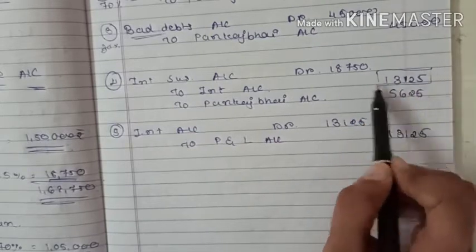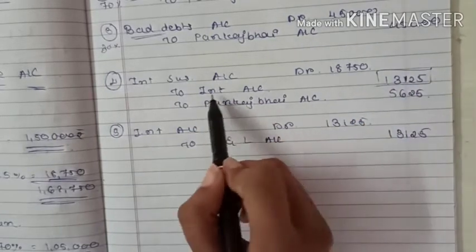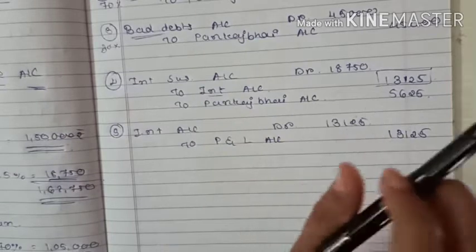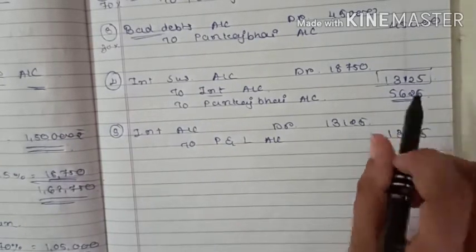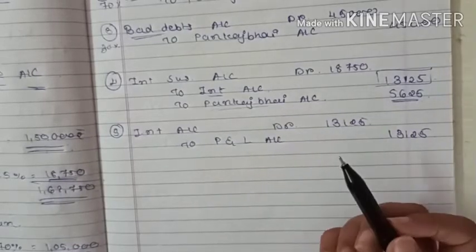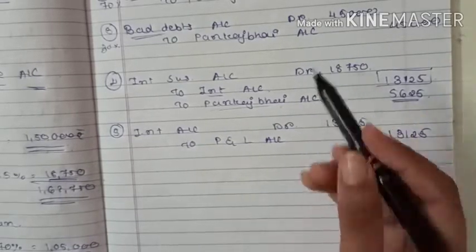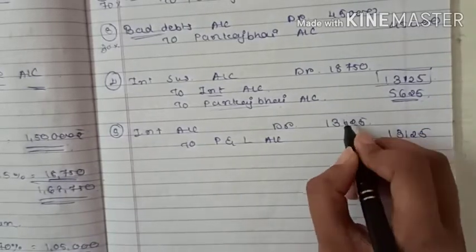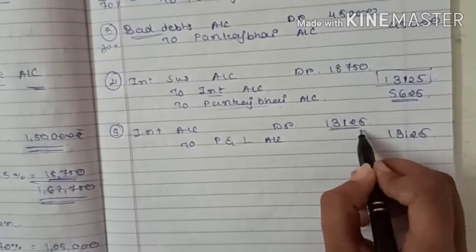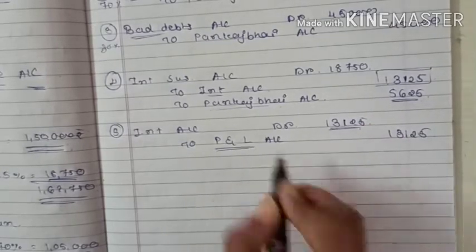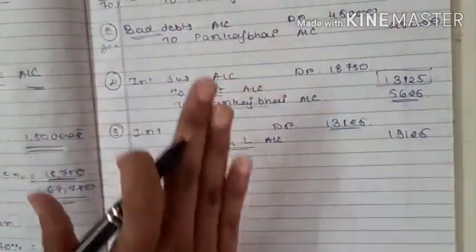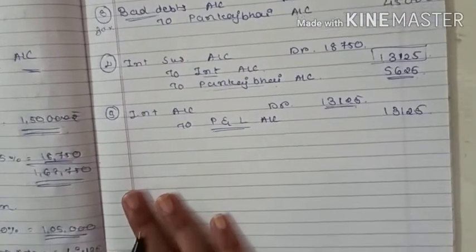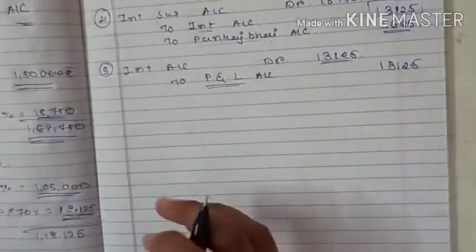So whichever amount we have received, it is known as the interest and transferred to the interest account, and the 5,625 will not be received. It is in a Pankaj Bhai account. And at the end of the year, the total interest transferred to the P&L account, bank's P&L account. Understood?